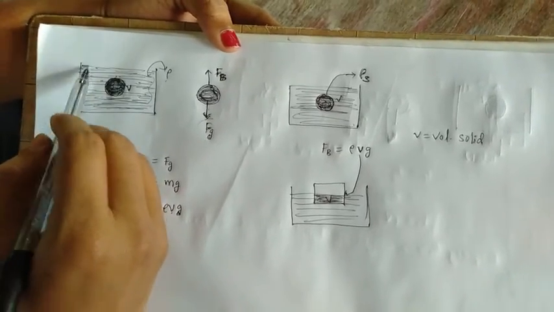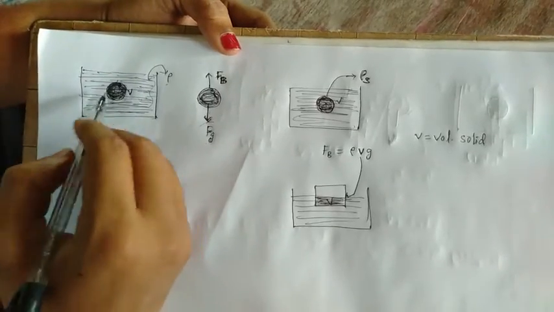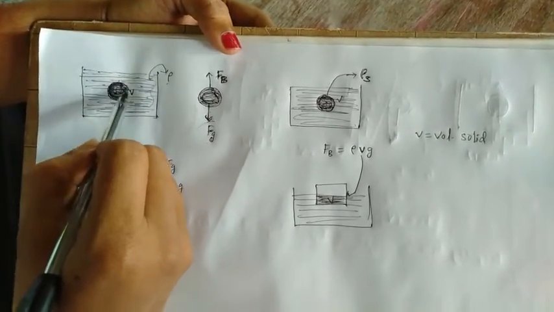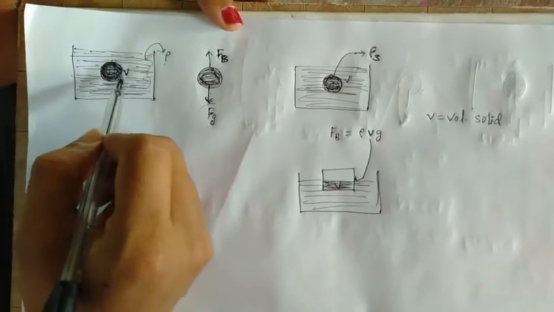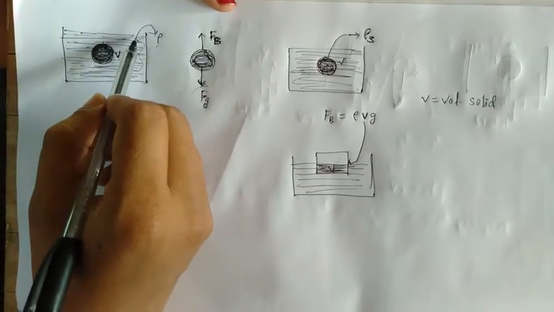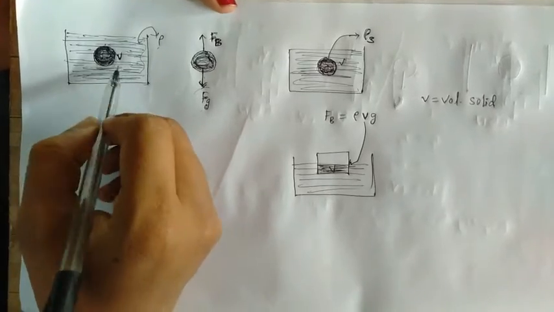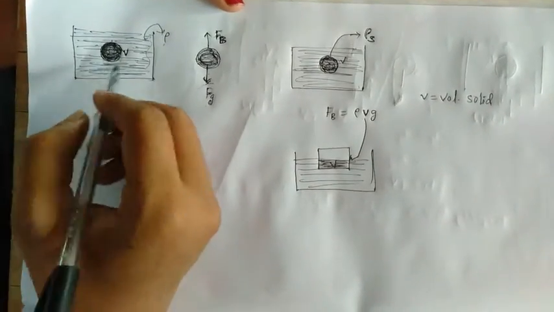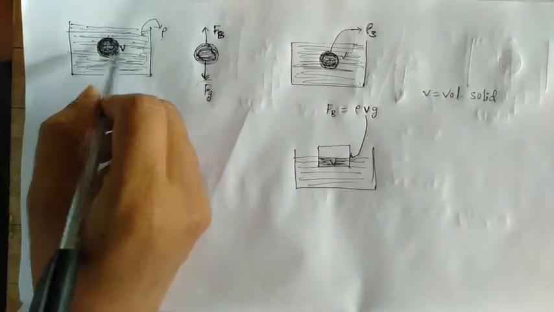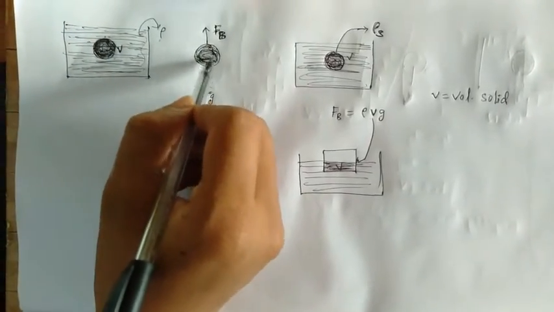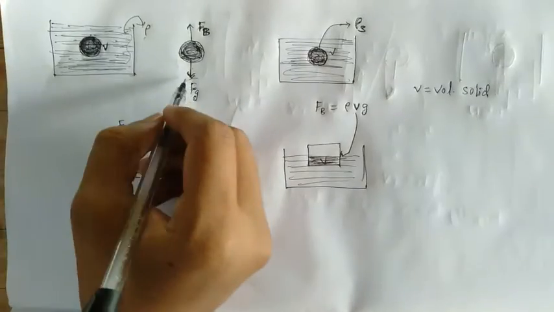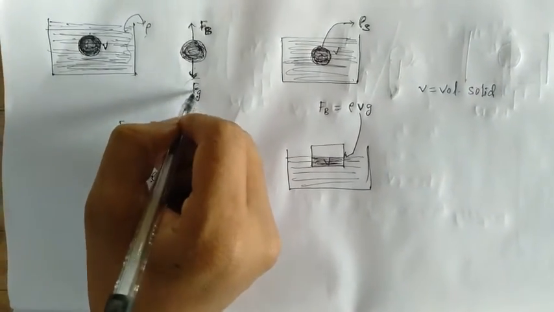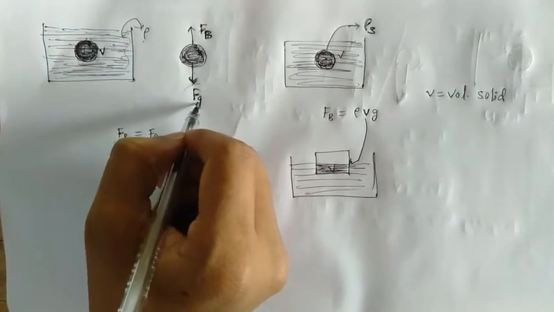Let's say I have a tub full of water. Now consider the fluid within the tub, which has volume V, and let's say the density of the fluid is rho. Now consider the forces acting on the fluid we are considering. One force is in the downward direction, that is the gravitational force.